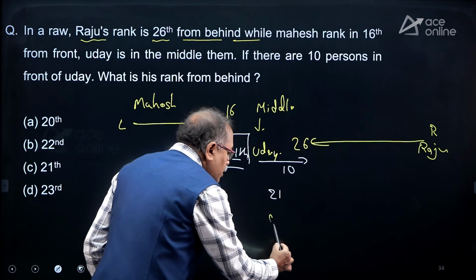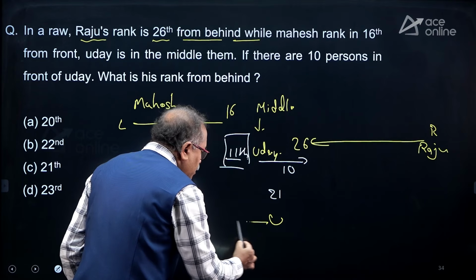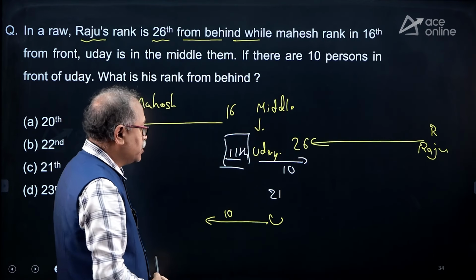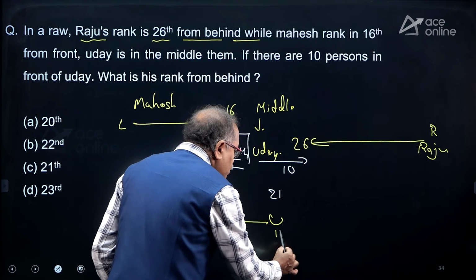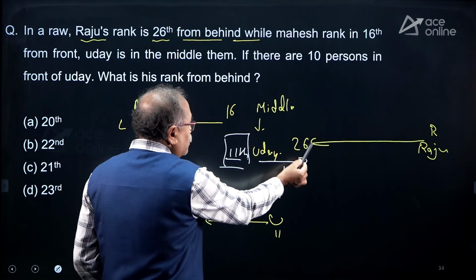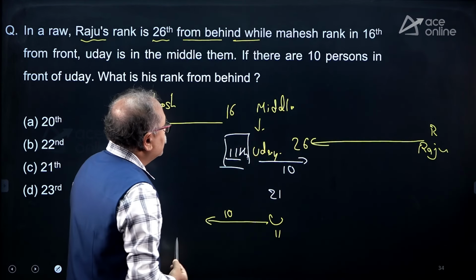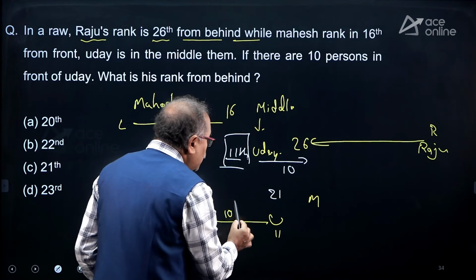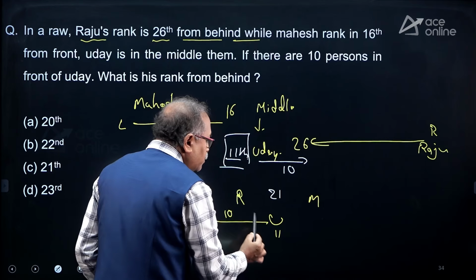So take Uday over here, with 10 persons in front of Uday. Uday is the 11th one and he is in the middle of these two persons. So Mahesh must be over here and Raju must be over here.